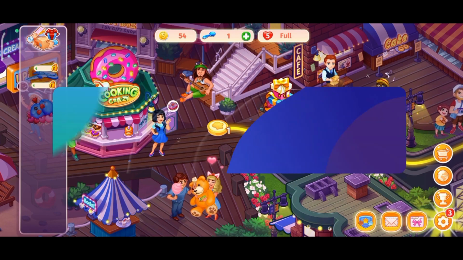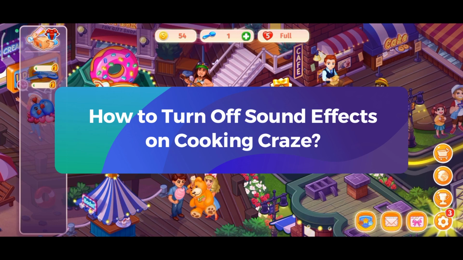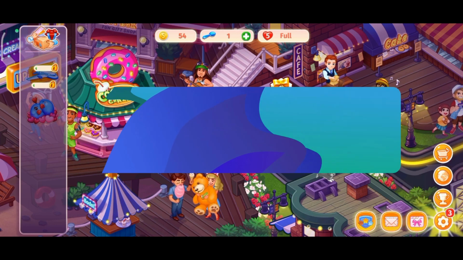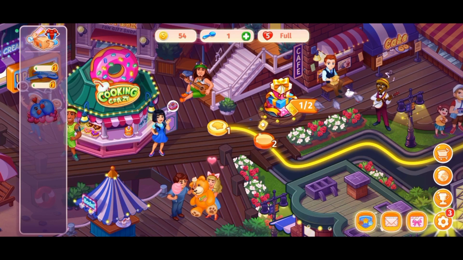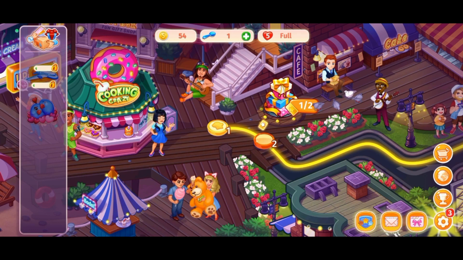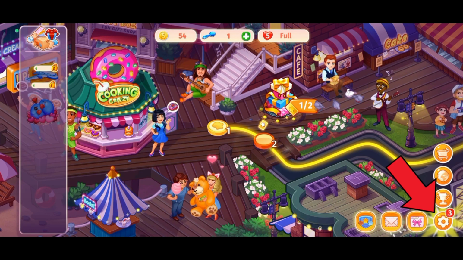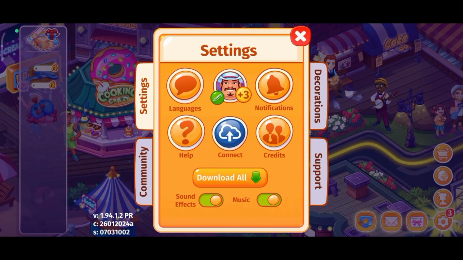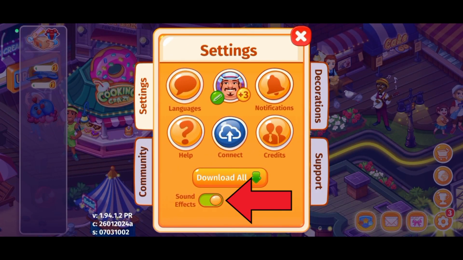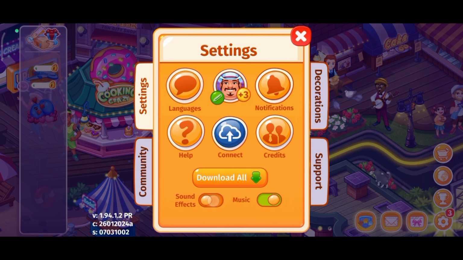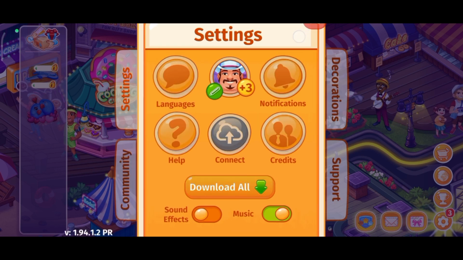In today's video, I'm gonna show you how to turn off sound effects on Cooking Craze. So let's get started. First, open your Cooking Craze game. Once you're on the game, tap on the gear icon which is at the bottom right corner of your screen. There, you can find sound effects option. Tap on the toggle button which is right next to sound effects. And this is how you can turn off sound effects on Cooking Craze.